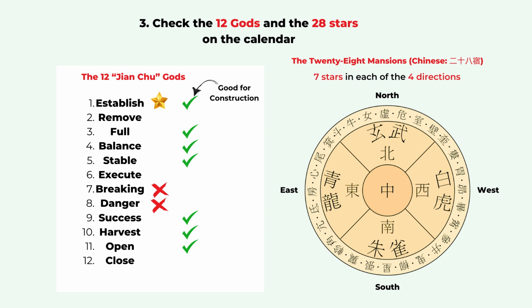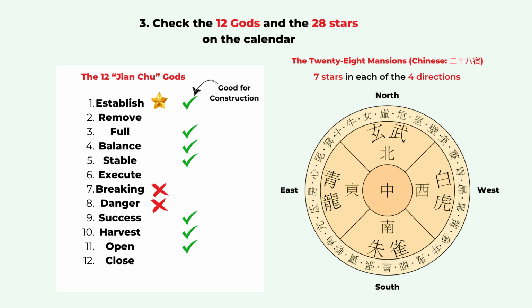For example, for starting construction, the first day, the Jian day, the establish, is a very auspicious day. And besides that one, the third day, the full, the fourth day, balance, the fifth day, stable, and the ninth day, success, the 10th day, harvest, and the 11th day, open. They are all suitable for construction. And one day we really need to avoid is number 7, the break-in day.